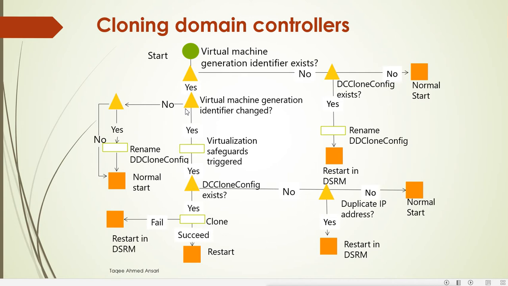And on this side, if suppose the virtual machine generation identifier is present but not changed, then it will rename the clone config file, and then it will start the server normally. And if the DC clone config file exists in this step and it is not able to properly clone the machine, if it failed, then again it will go to the restore mode. So if it is not successful, then it will always go to the restore mode, otherwise it will start normally.